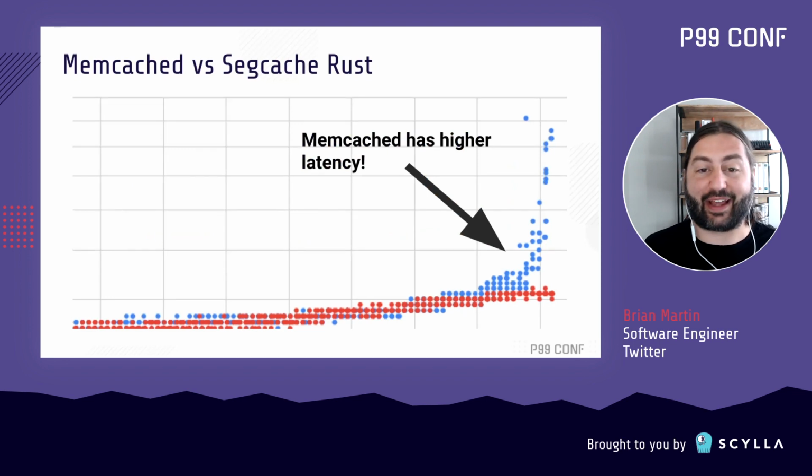Memcache is really, really fast. So to see that we were able to write a Rust-based service that was just as fast, or maybe a little bit faster than Memcache, is really, really cool.